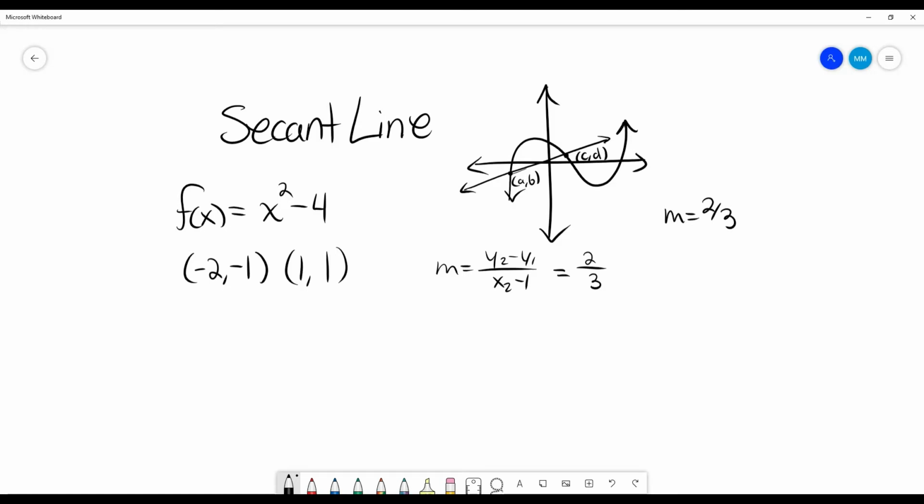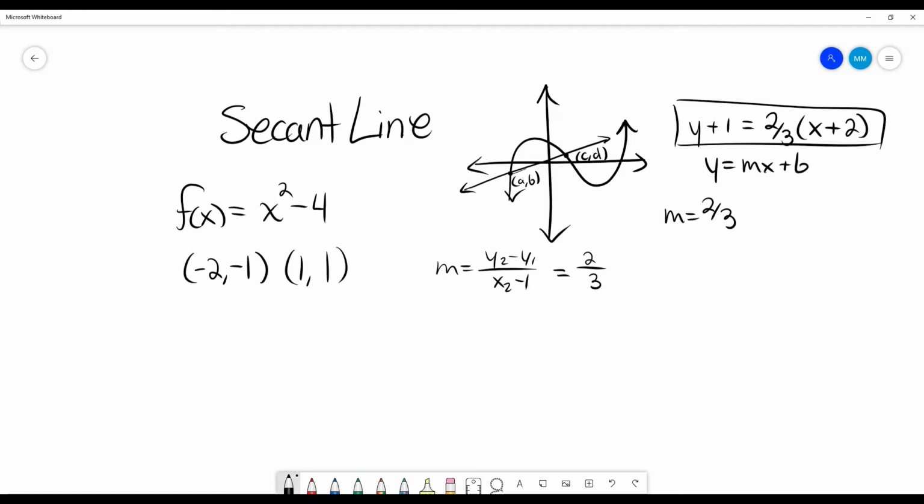And now we just need to find our y-intercept, right? So I could go ahead and write my point-slope equation right now. I can just choose one of these points that I like. So I could do y minus y1 equals my slope times x minus negative 2. So there we go, I've got an equation for my secant line. But again, we typically want to do it in slope-intercept form. So I've got y equals 2/3 x plus b.